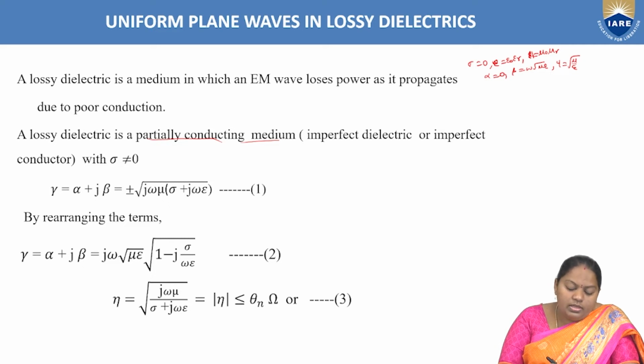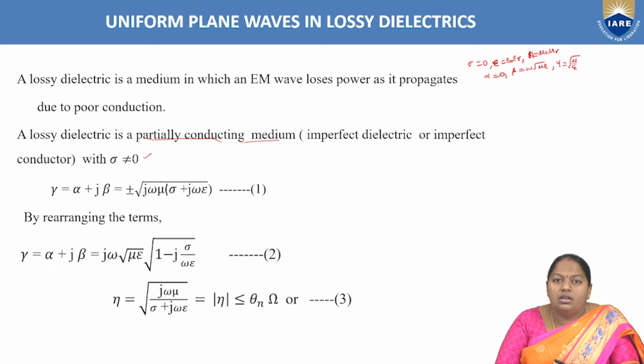With sigma not equal to 0, alpha is also not equal to 0. If alpha is not equal to 0, there must be some attenuation in that particular medium. Hence the name lossy dielectric.